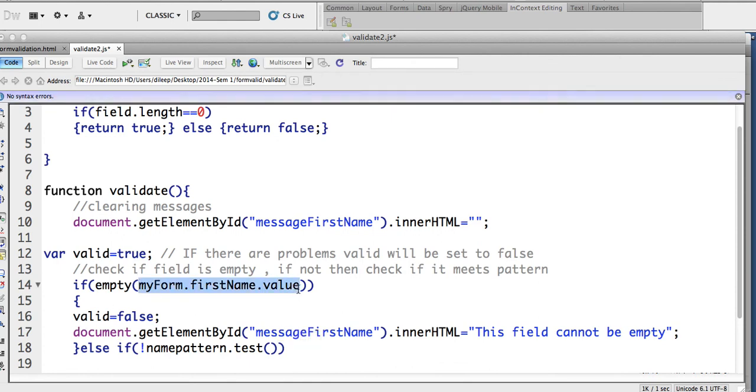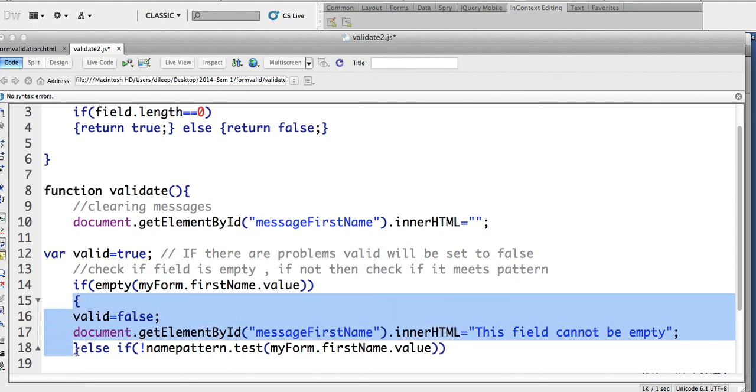We don't have a name pattern yet, but this name pattern is a variable. We are going to test it against the value, and if that test does not return true, so not, then we will flag false. So if not namePattern test against this, if it's not returning true, then we can actually pretty much copy this whole thing because it works.